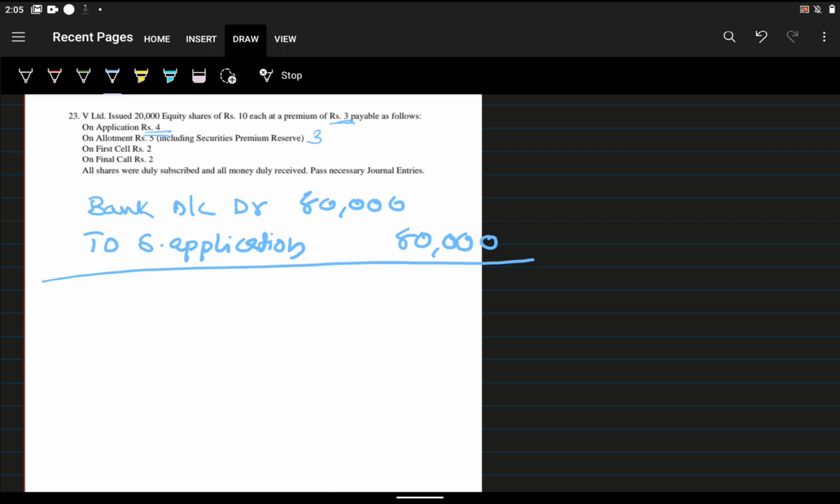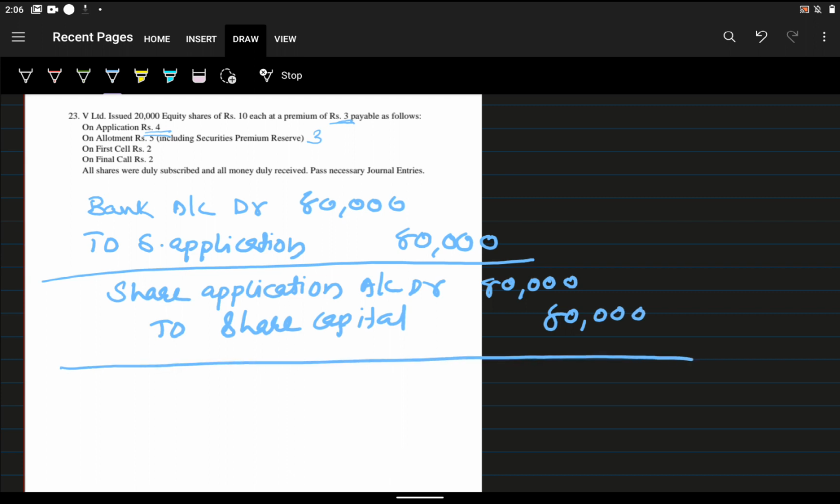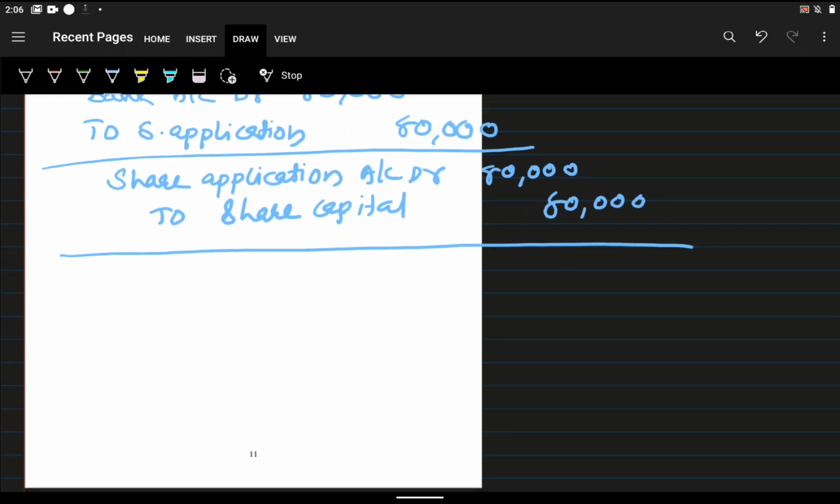Now this we will transfer into share capital. So share application account debit to share capital. How much? Same amount, 80,000.